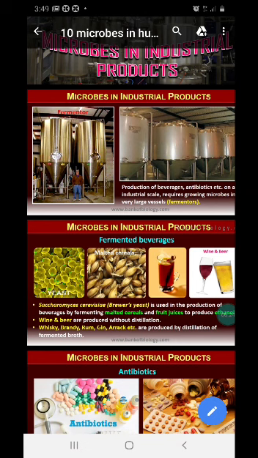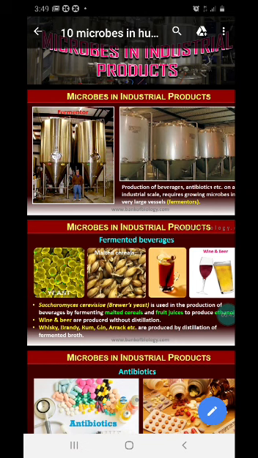Do you know the first antibiotic obtained? Who is the person? Yes, it was Alexander Fleming who discovered penicillin. Now, how did he discover? Do you know that? Alexander Fleming was working on Staphylococcus bacteria.